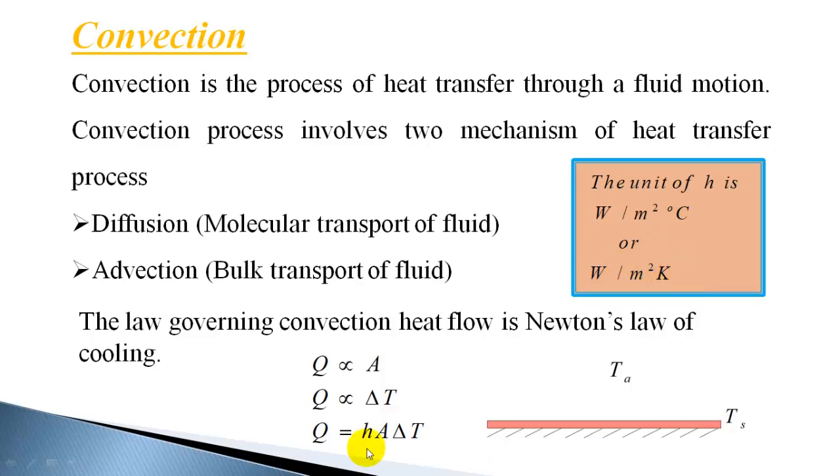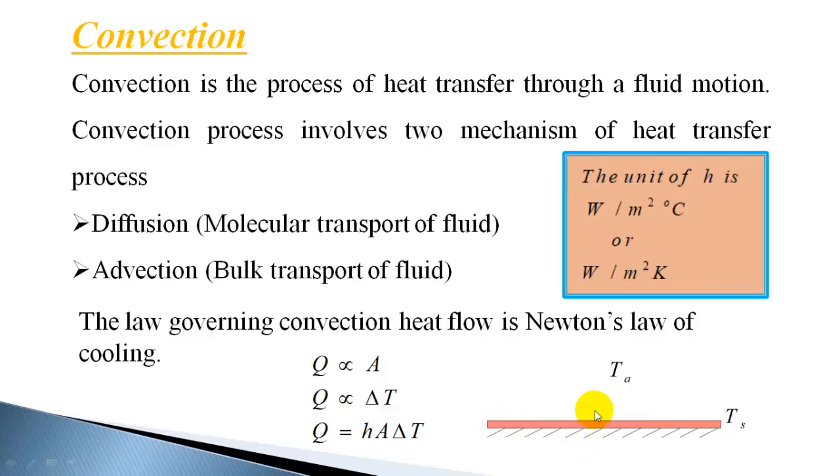You may define the heat transfer coefficient like this: the rate of heat flow from a surface per unit area per unit temperature difference. That means when surface area is unity, that is 1 meter square, and temperature difference is 1 degree centigrade, then whatever rate of heat flow from the surface is equal to the heat transfer coefficient. The rate at which the heat is flowing from the surface will be equal to the heat transfer coefficient when area and temperature difference are unity.